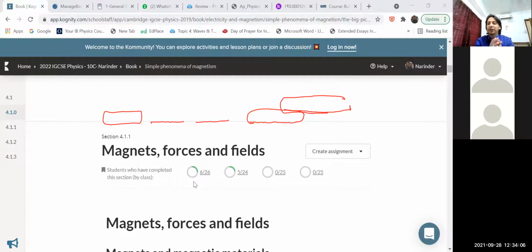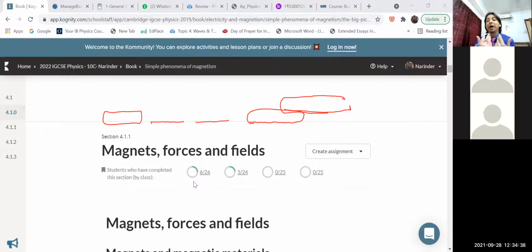Similarly, in the magnetism chapter, we have the magnetic field. Magnetic field around what? Magnetic materials, like a magnet, meaning the space around a magnet. In the previous video, you saw that a magnet attracts another magnet, and a magnet can repel another magnet. So it means there is a field around a magnet in which a force acts.